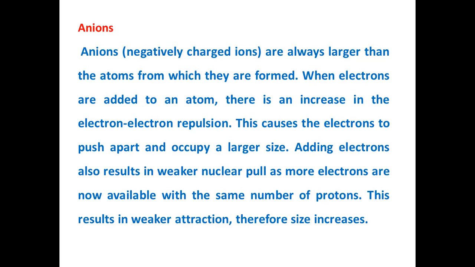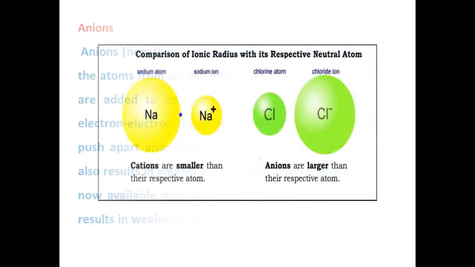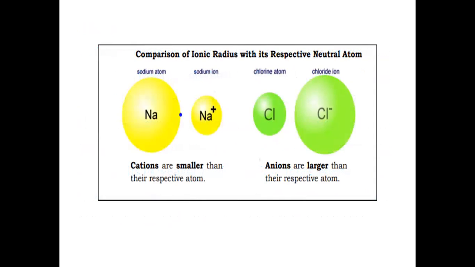Adding electrons also results in weaker nuclear pull, as more electrons are now available with the same number of protons. This results in weaker attraction, therefore size increases. Right, here is a comparison of the ionic radius with respect to the neutral atom. So can you see for the cations, the neutral atom is actually larger than the ionic, and for the anion, the neutral atom is actually smaller than the ionic atom.